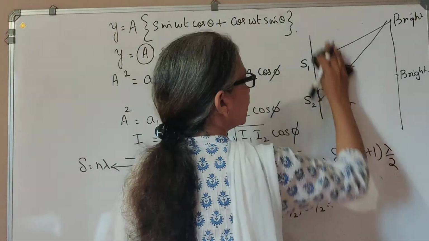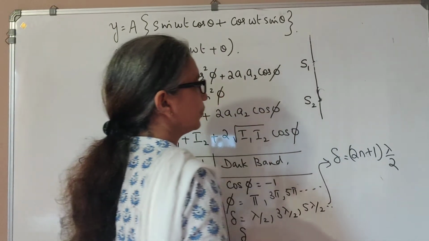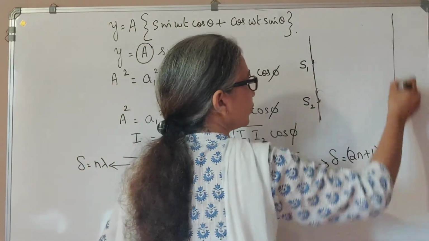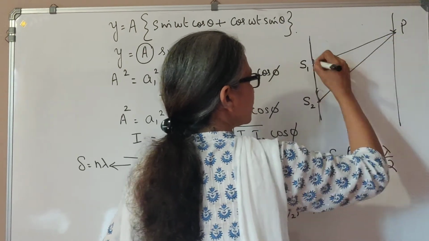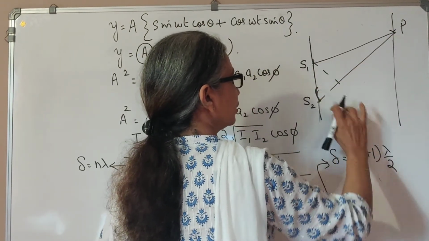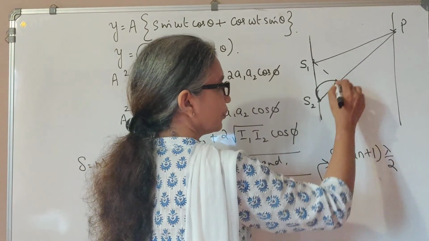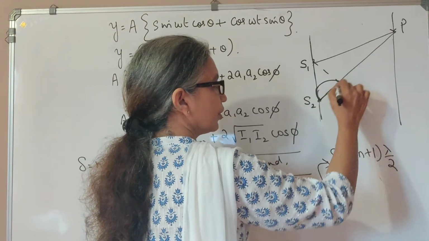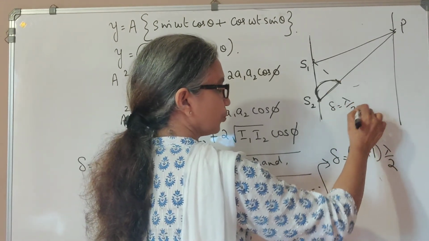On the other hand, if this path difference is an odd multiple of lambda by 2, that means, let's say we have a point on the screen, P, where the two waves are arriving such that the path difference is, let's say, 1 crest only. So path difference is lambda by 2.